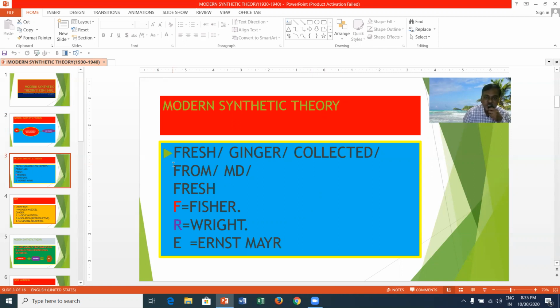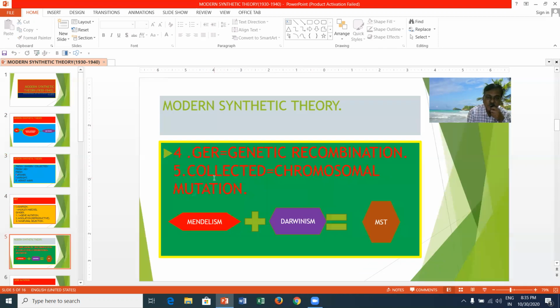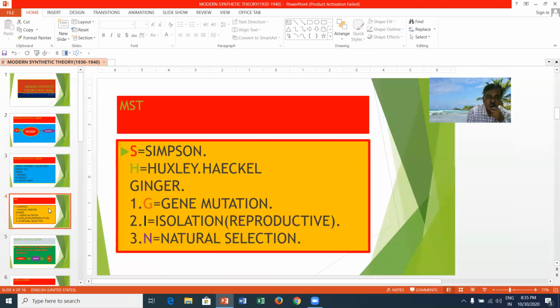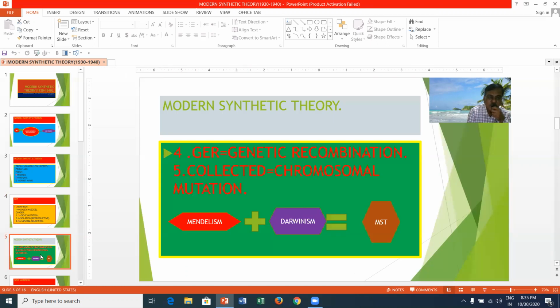Fresh means the several scientists who proposed the theory: Fisher, Wright, Ernst Mayr, and S means Simpson. Ginger means gene mutation and reproductive isolation, natural selection,